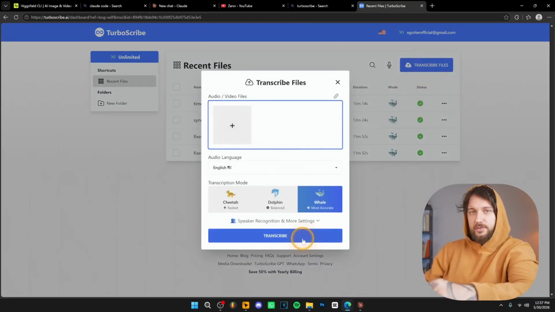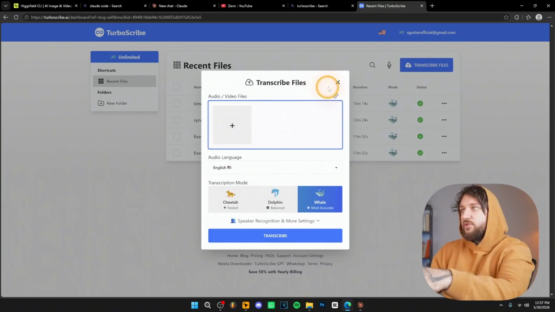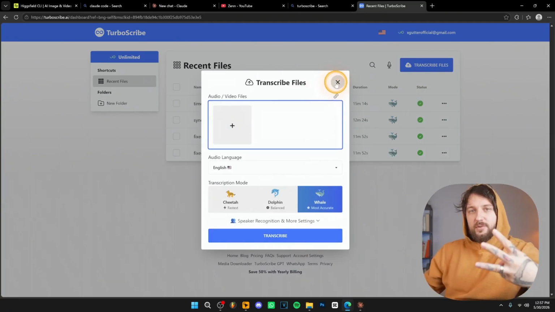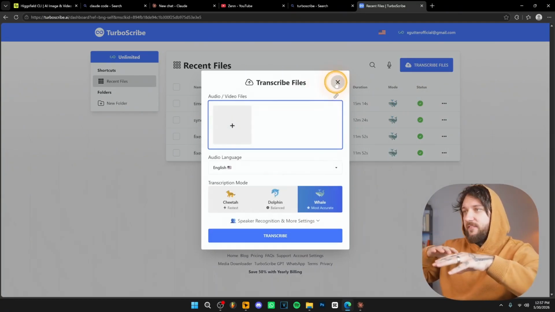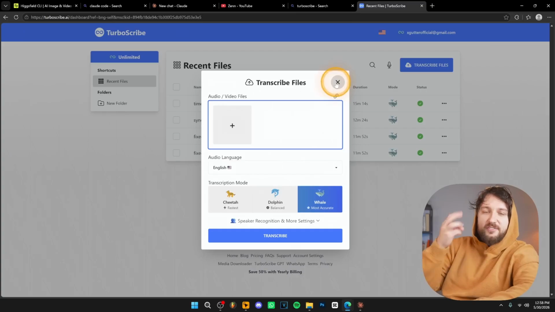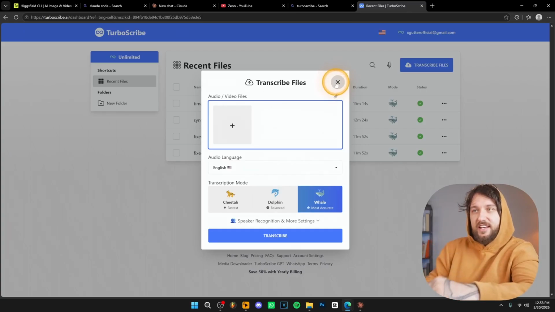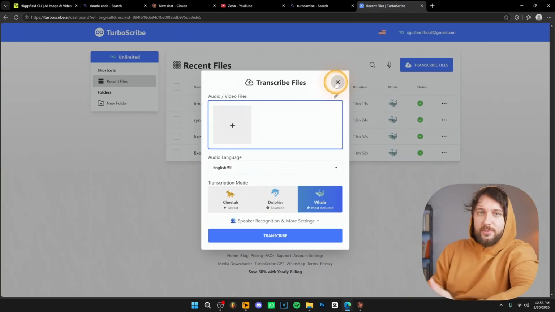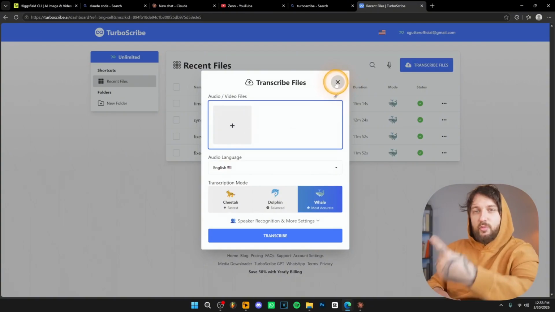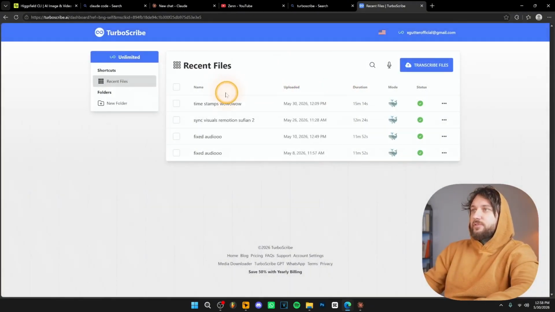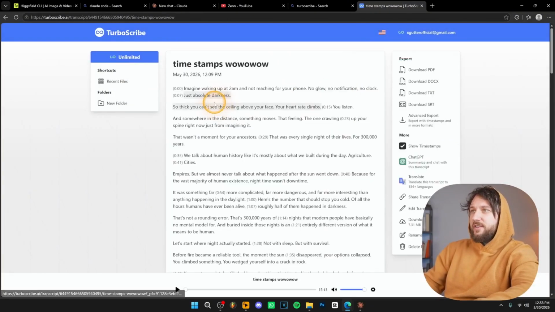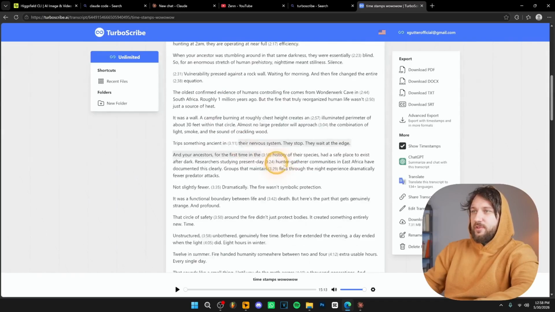Then click transcribe. Now, the reason why I recommend TurboScribe is because you get 3 free generations. I'm not sponsored by them. I don't have affiliate links. I simply show it because they give 3 free generations every single day. And that is literally more than enough to create your YouTube videos, because we literally just need to transcribe 1 script a day. So after you do that, your script should be over here. And if you click on it, you will see that you have your script over here.